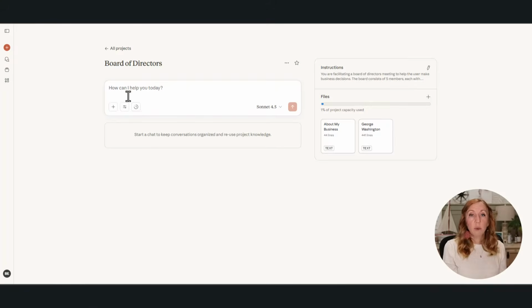Whenever you have any question, when you're trying to make some decisions, you're trying to look at, should I do this or should I do that? You can come here and ask your board of directors. One of the things that it is designed to do is to, one, give you all the different ideas from the different board of directors that you have, but also give you action steps. So that way you know exactly what it is that you are supposed to be doing and giving you what are those next steps to move you in the right direction. This is one of the most powerful ways that you can use AI to help you in decision making in what are the things that you should be doing in your business.